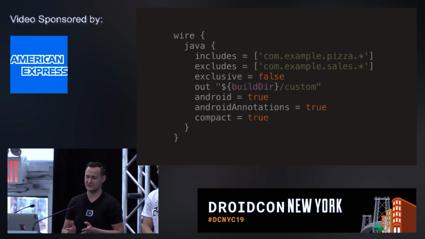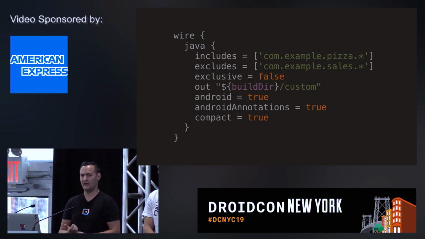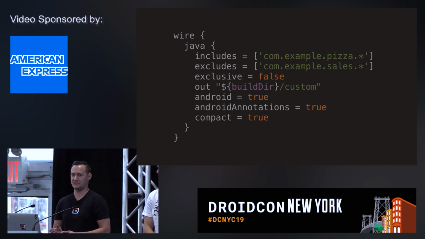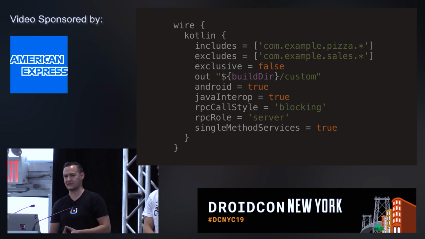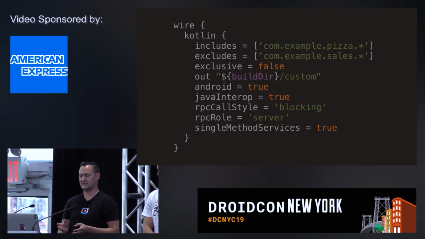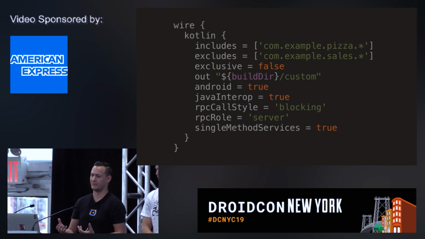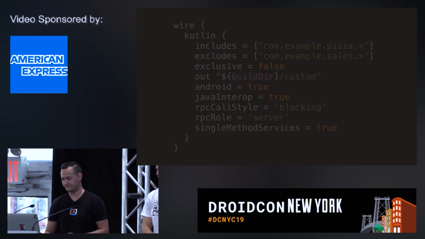Here's a complete list of properties for the Java target. Something to note is the Android flag, which will add Parcelable implementations to your messages, so you'd be able to serialize them on Android and put them in a bundle or stuff like that. And here's the list of options for the Kotlin target. Here you can see the Java interop flag that I mentioned before. If you pass that as true, then you will get better interoperability with Java.